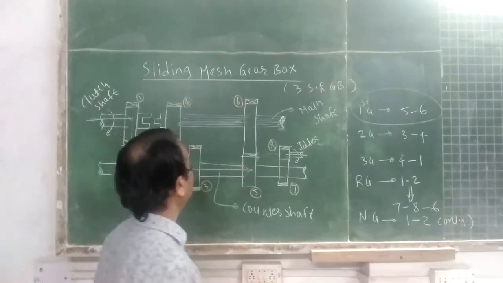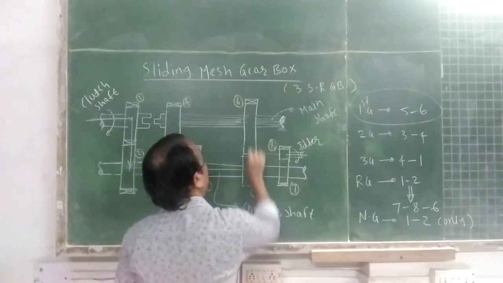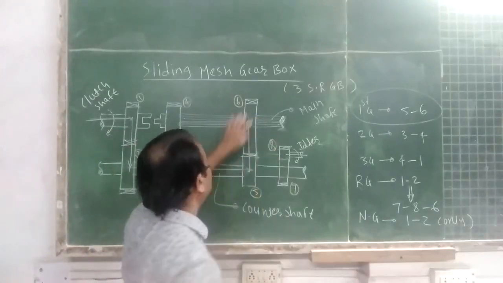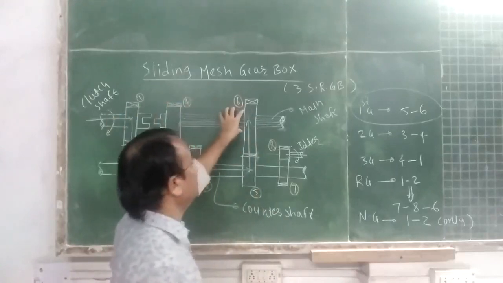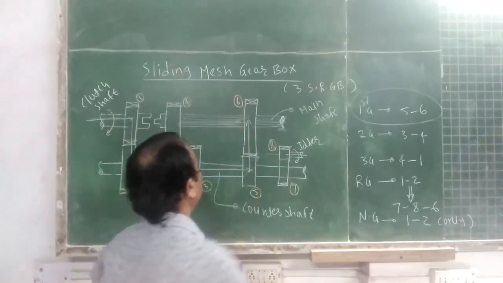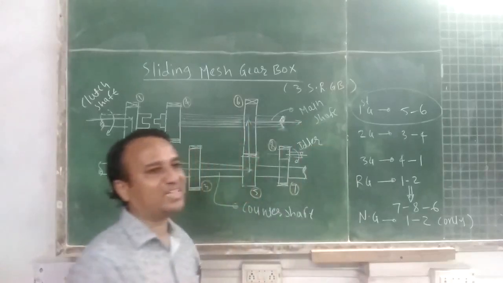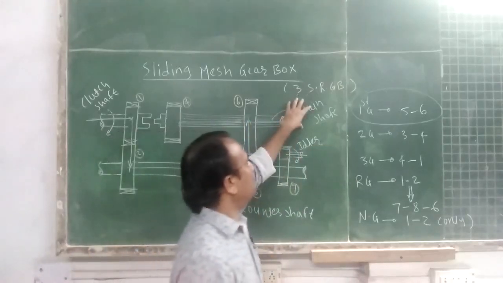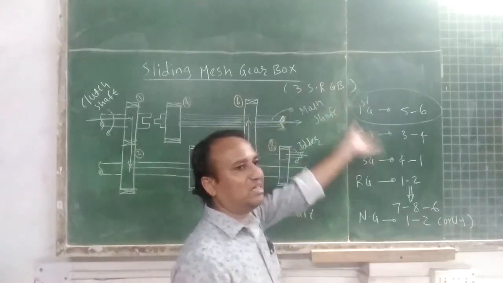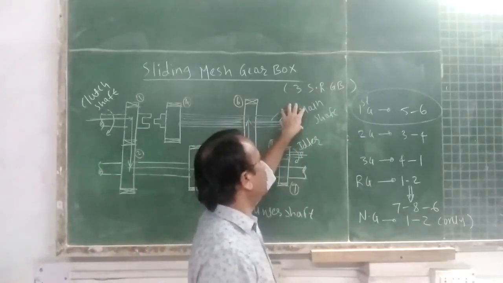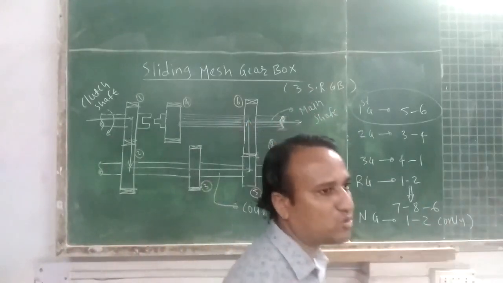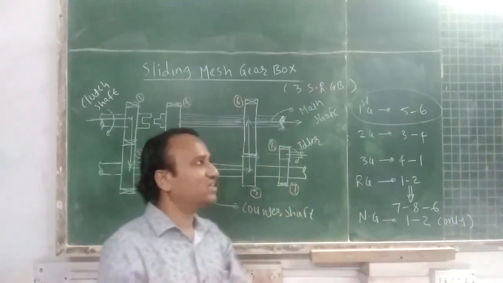From gear 5 to gear 6. Gear 6 is mounted on the main shaft. From gear 6 to the output of the main shaft. This output of the main shaft is connected to the propeller shaft.